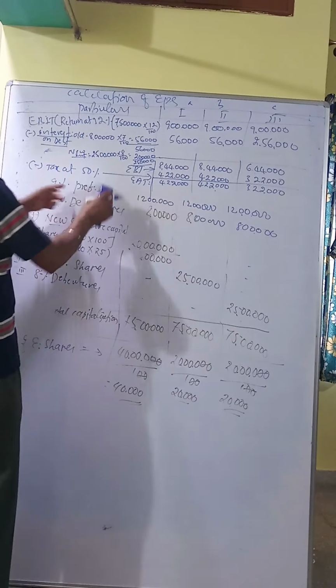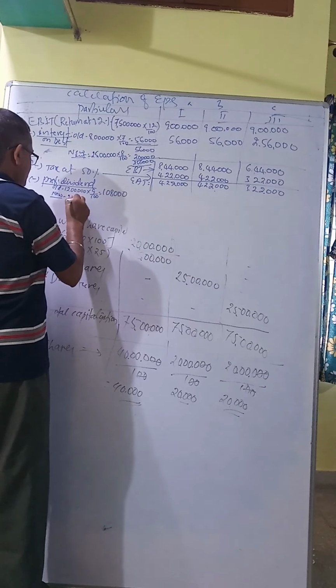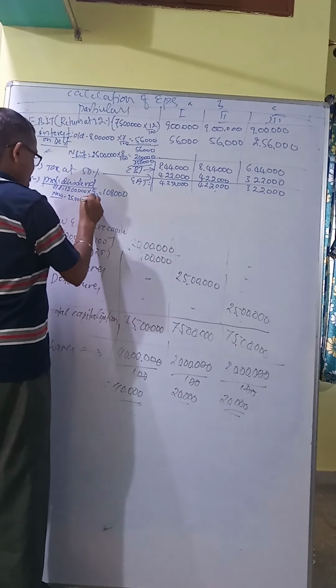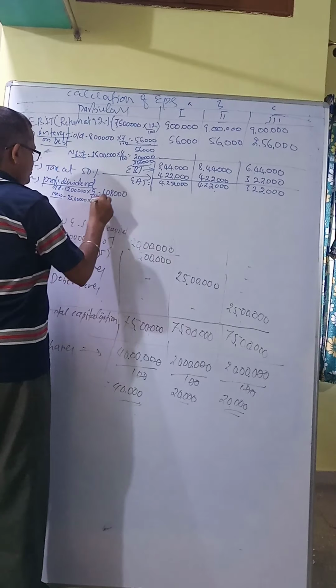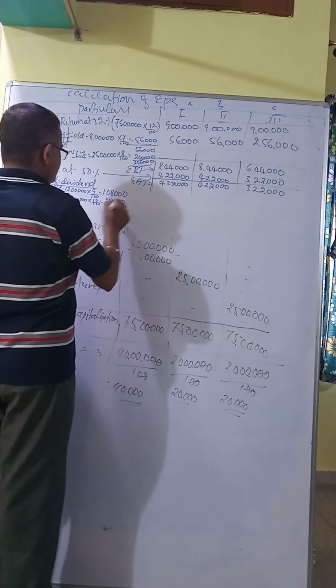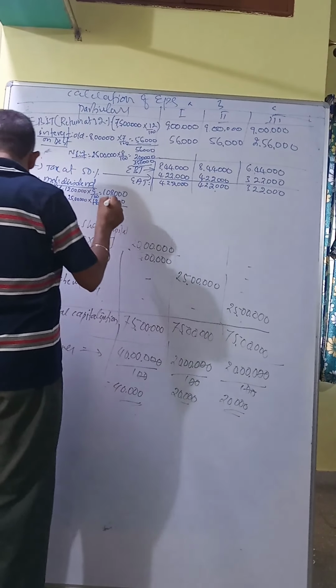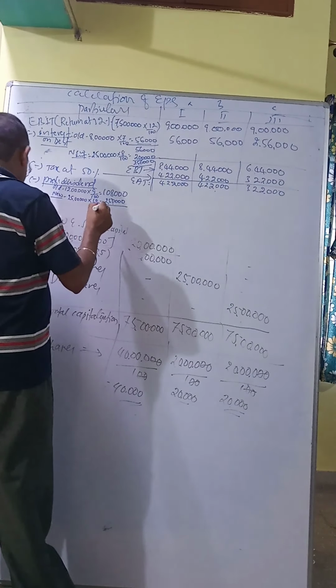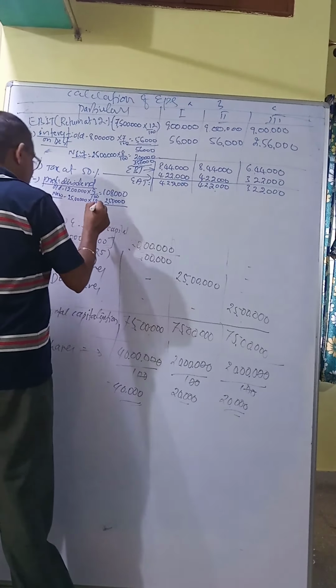1,08,000 plus new dividend. New dividend you will know. See here, which plan? Second plan. New. How much new? 25 lakh into 10 divided by 100, 2,50,000. So total it comes 3,55,000. This plus this.